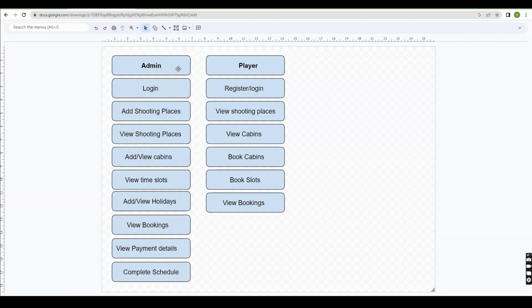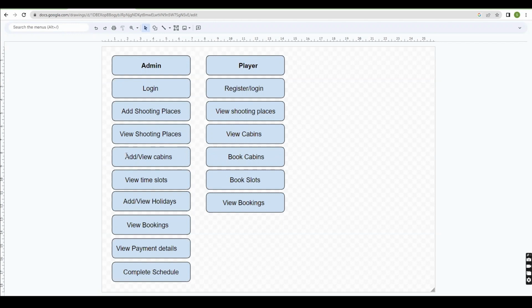This is the flow diagram of the website. Here the admin will log in to the website with the login credentials like email address and password. After logging in, the admin will add the shooting places by adding the shooting place name, address, email address and phone number. The admin will add the shooting places and view them in the view shooting places page. In that page, we have two buttons, add cabins and view cabins.